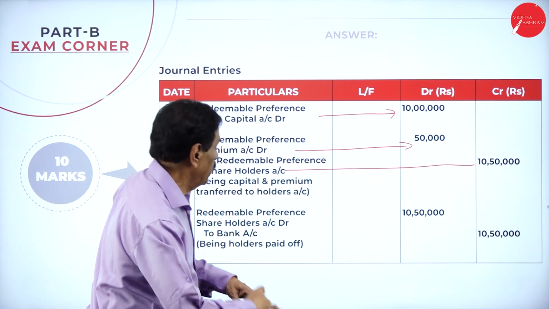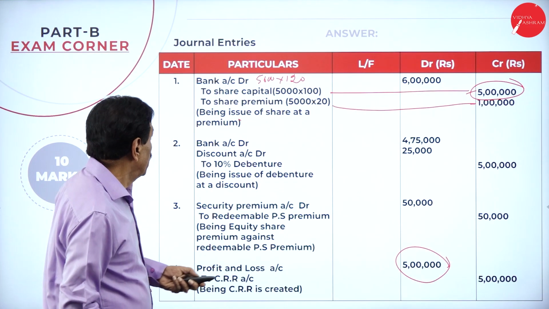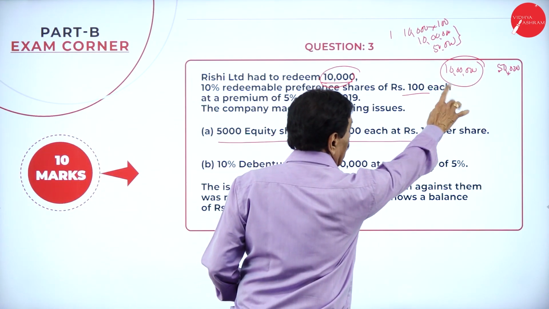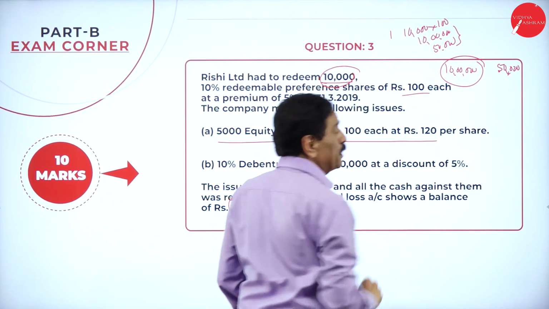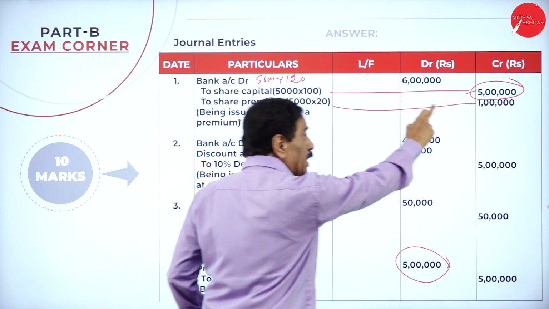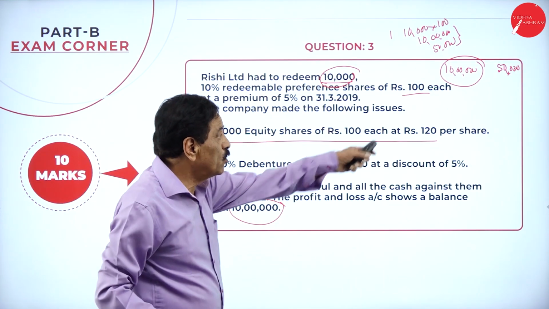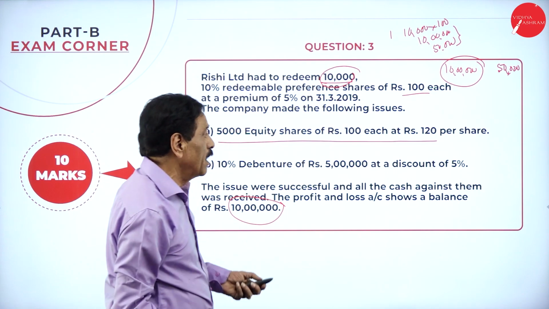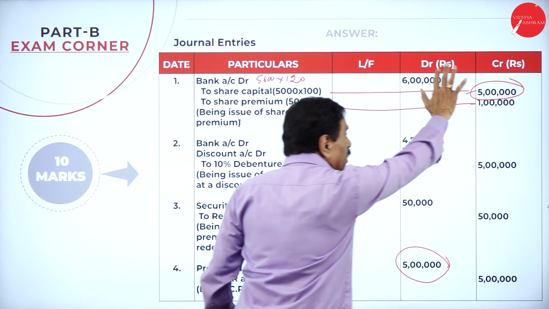If you see the board now, you can understand. Here, first you have to pay 10 lakh face value. Premium is payable 50,000. By issuing the share, you got 1 lakh premium. Out of 1 lakh, you can pay the 50,000. What's your face value left over? 10 lakh. By issuing the share, you already got 5 lakh.